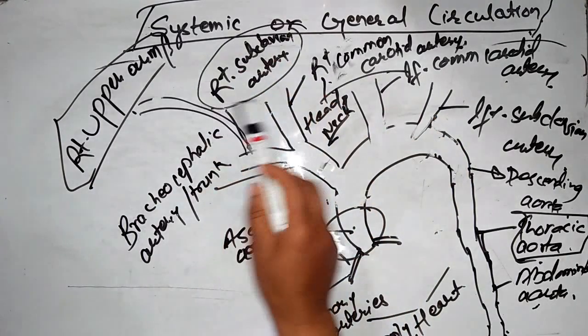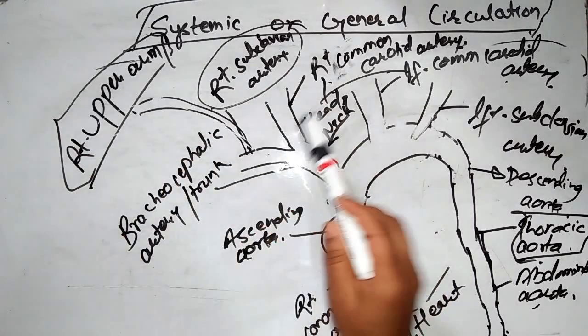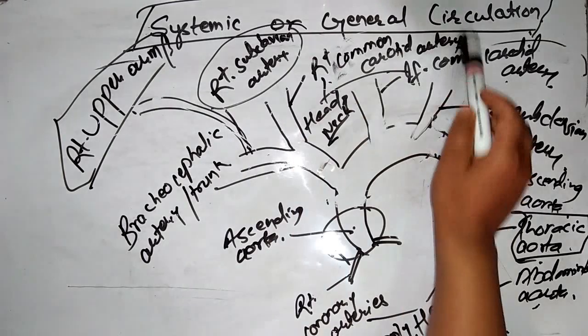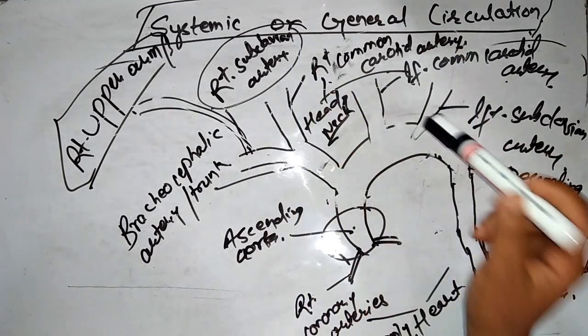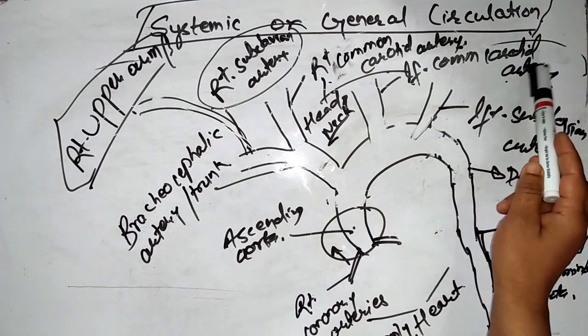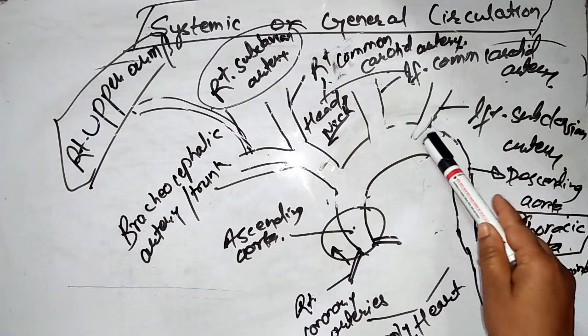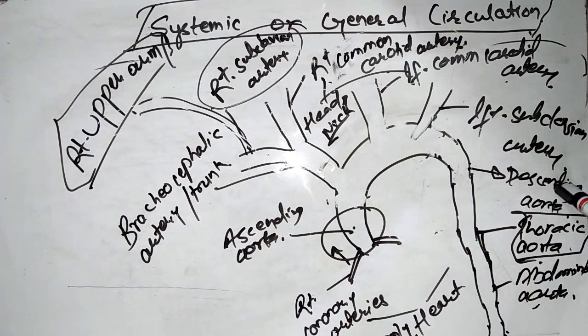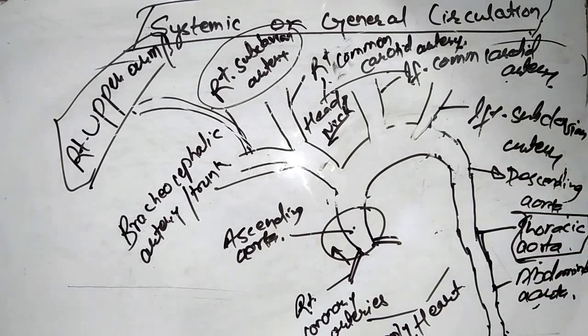This right subclavian artery supplies blood to the upper arm of our body, and this right common carotid artery supplies blood to the head and neck of our body. In a similar way, the left common carotid artery also supplies blood to the head and neck of our body, and the left subclavian artery supplies blood to the left upper arm of our body.